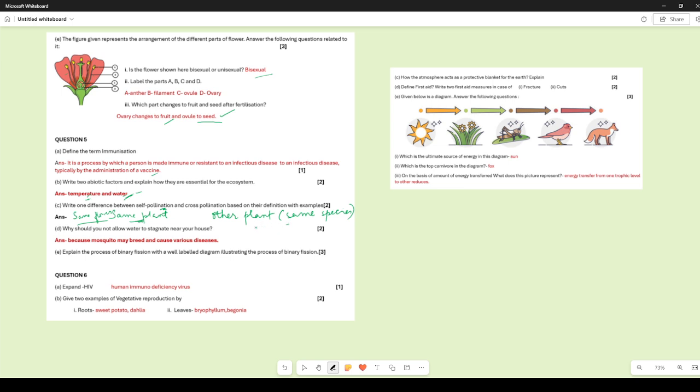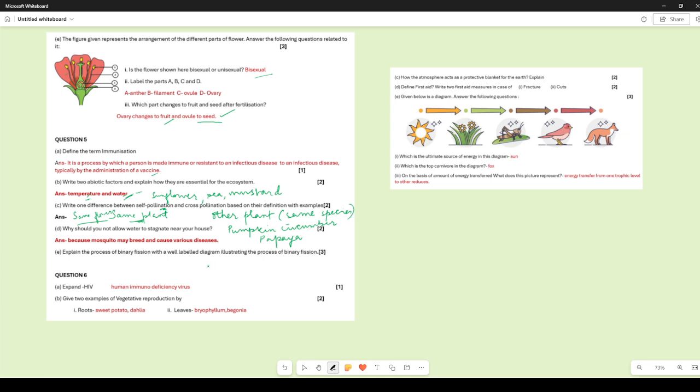Now if we talk about some examples, then for self-pollination we can have sunflower, pea, mustard. They are the examples of self-pollinated flowers. Now when we talk about cross-pollinated flowers, we have pumpkin, cucumber, papaya. So all these flowers will exhibit cross-pollination, right? All right.